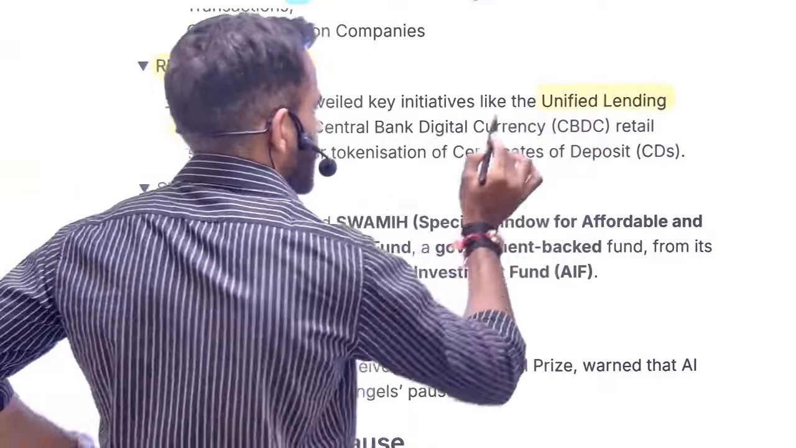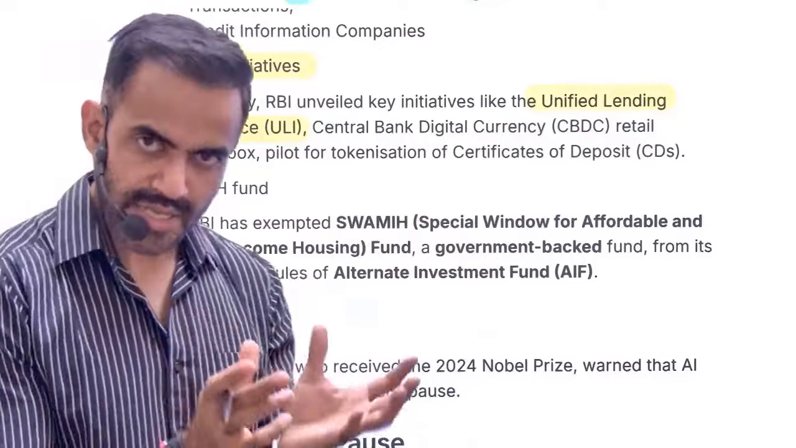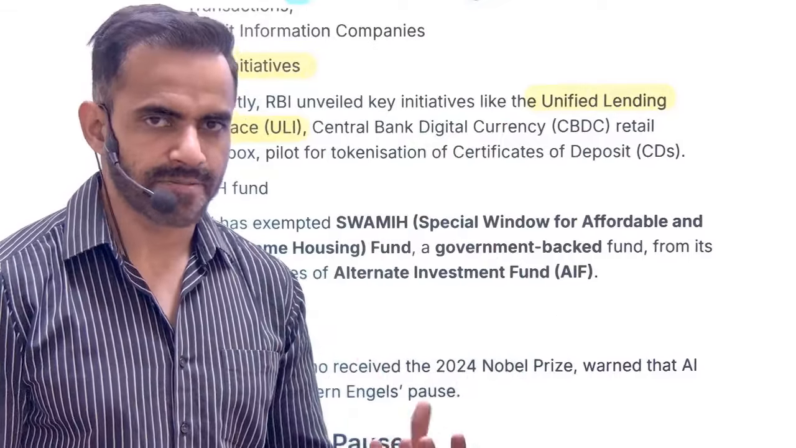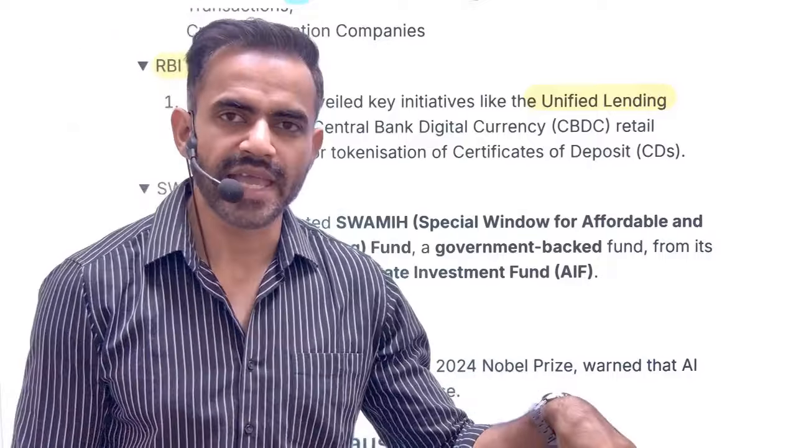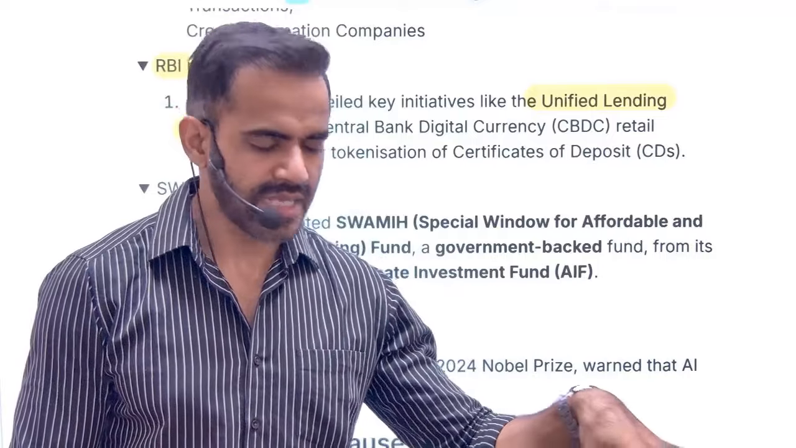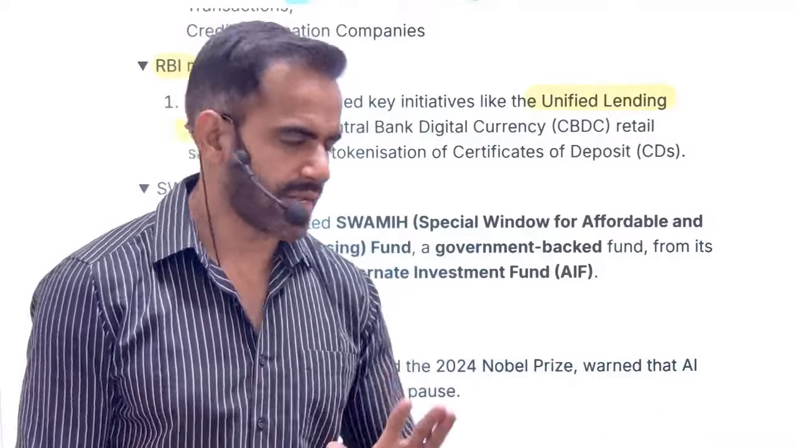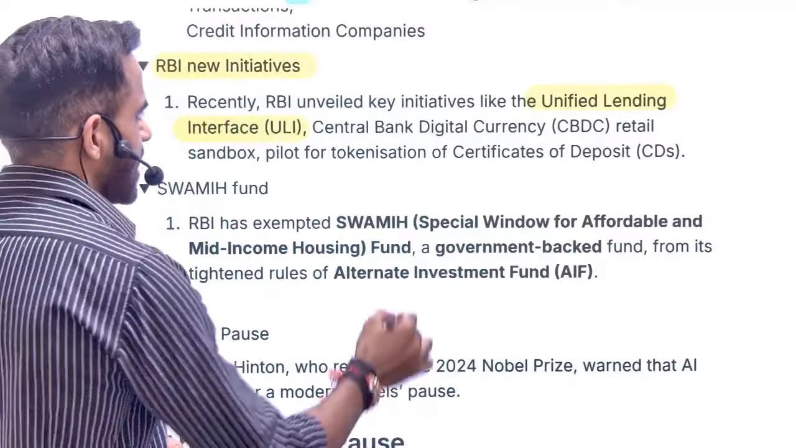The name itself is self-explanatory: Unified Lending Interface. It will facilitate lending through a common interface, just like we have UPI for payment. Similarly, there will be ULI for borrowing and lending. Okay. Second is CBDC. What is CBDC?